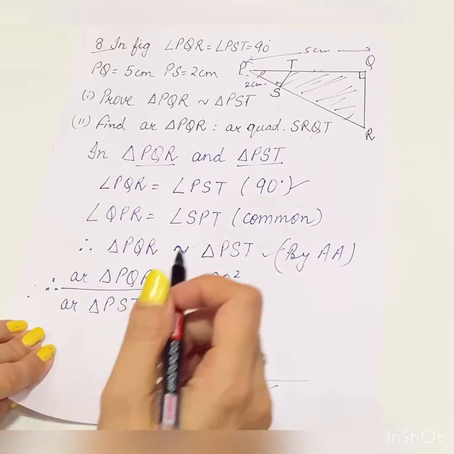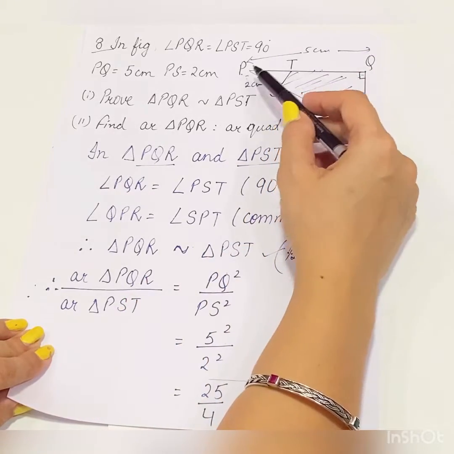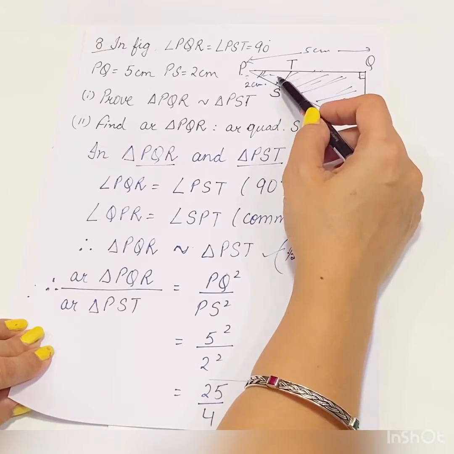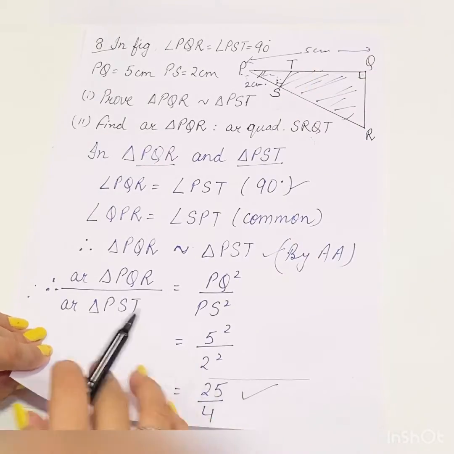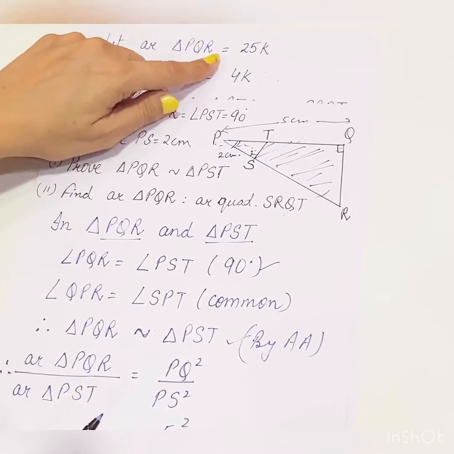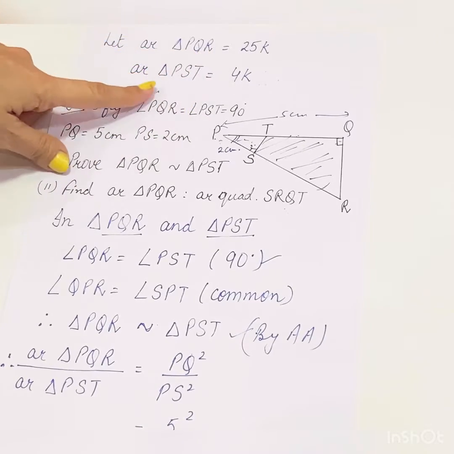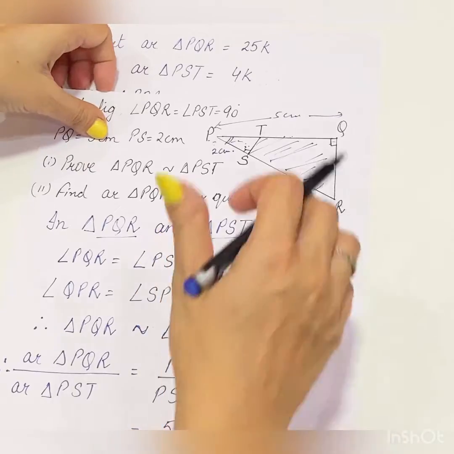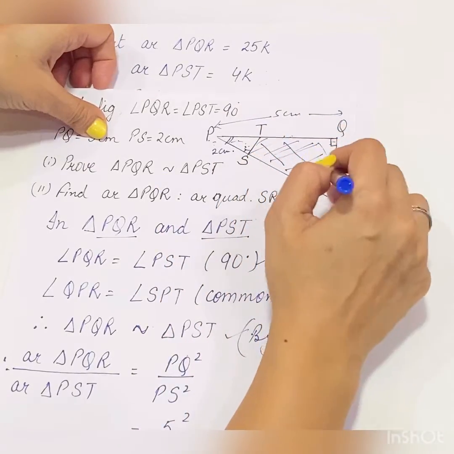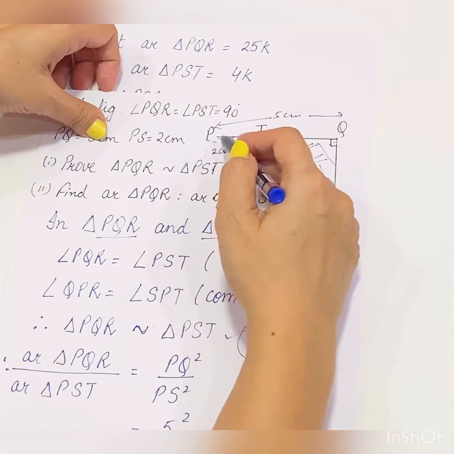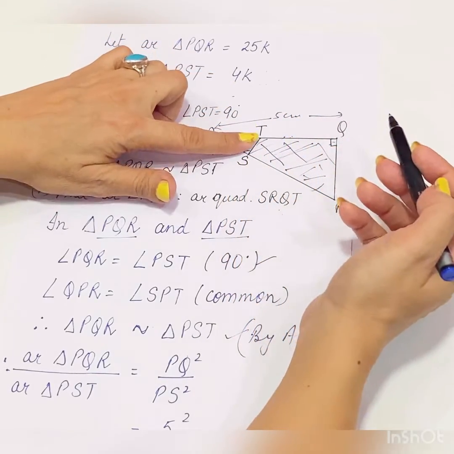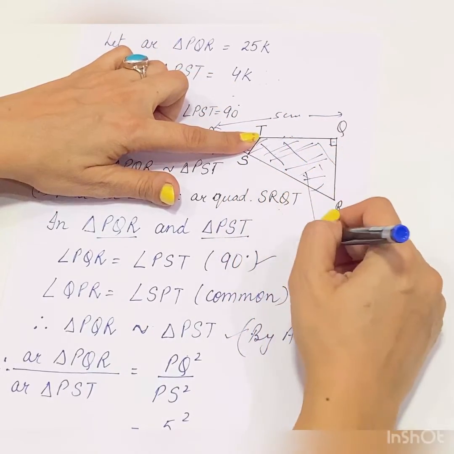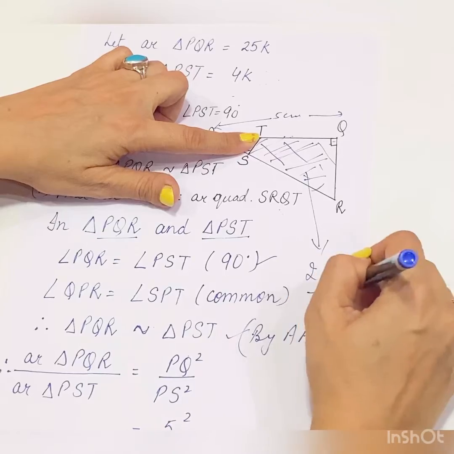Right? Now the total area is 25 parts, and this small portion is 4 parts. So let area of triangle PQR be 25k and area of triangle PST be 4k. We need to find the area of this quadrilateral. Now see children, the complete area is 25k and this smaller one is 4k, so the remaining will be 21k.